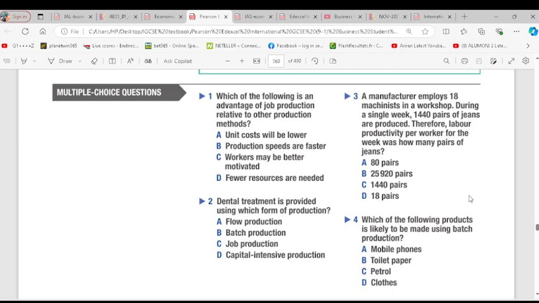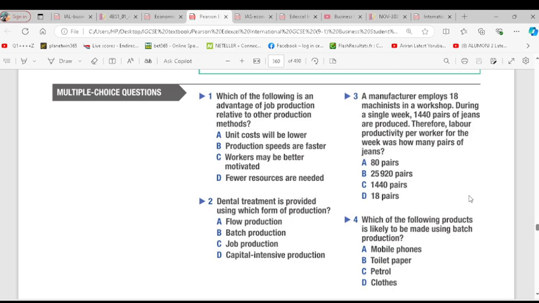Question 2. Dental treatment is provided using which form of production? Dental, teeth.